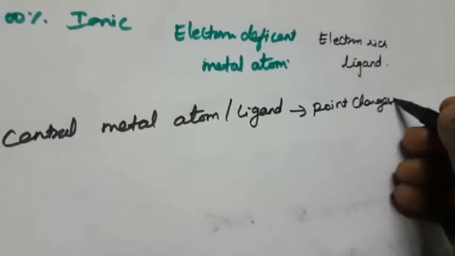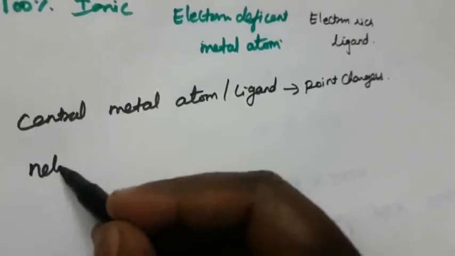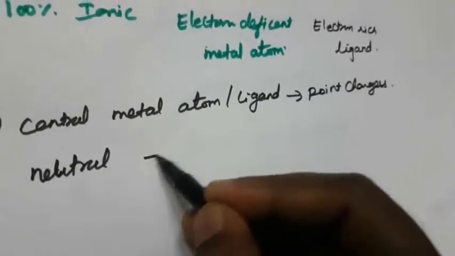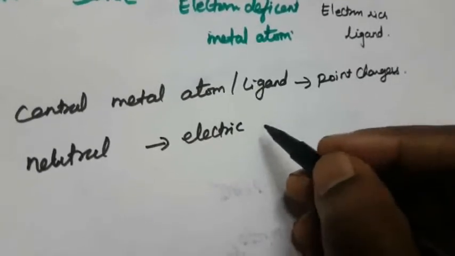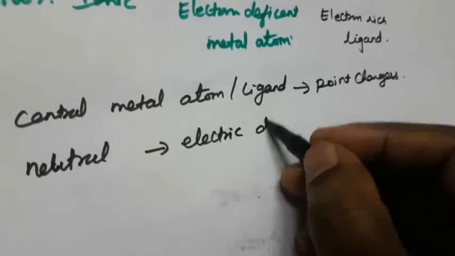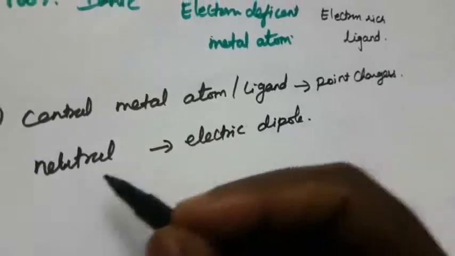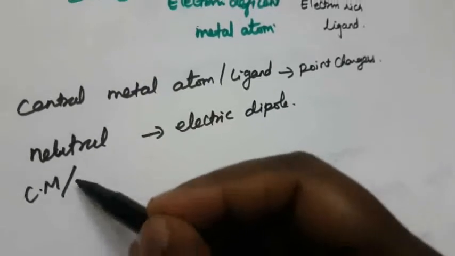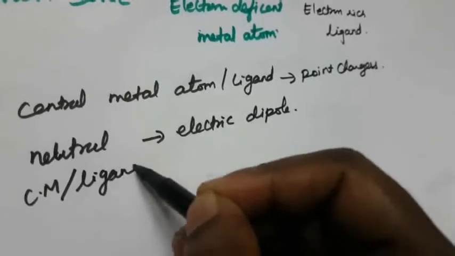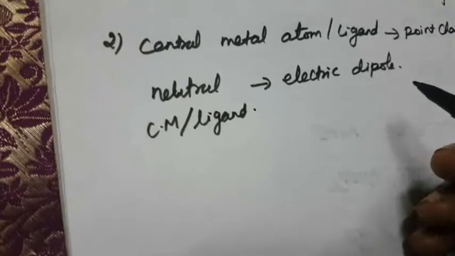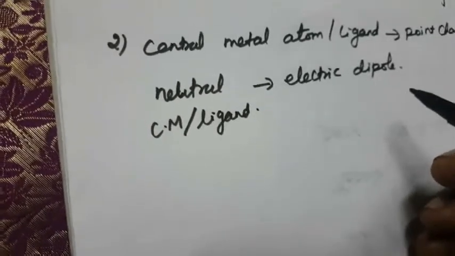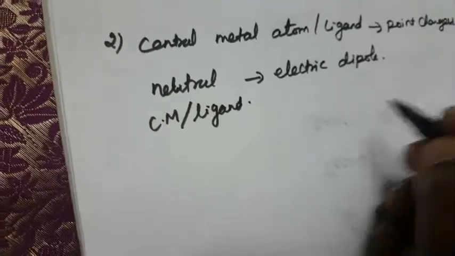The neutral molecules are called electric dipoles. So neutral molecules, whether the central metal atom or the ligand, are considered as electric dipoles. According to crystal field theory, the formation is considered as follows.